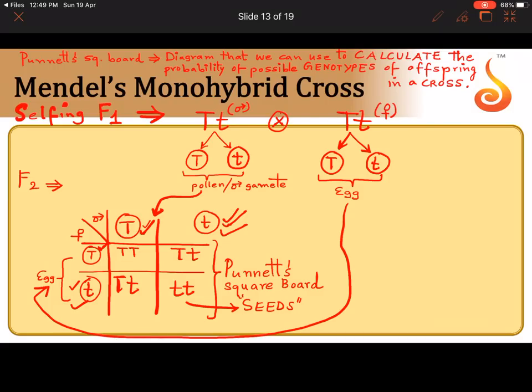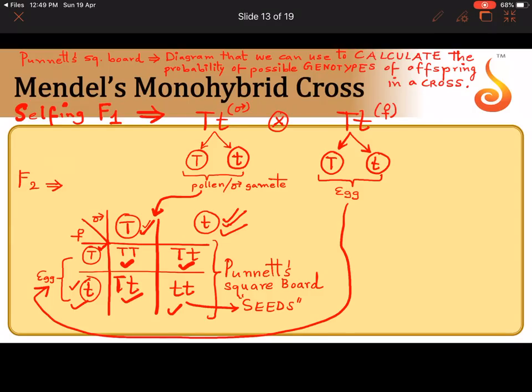So if you put this box, you know that the possible genotypes are homozygous tall, heterozygous tall, heterozygous tall, homozygous dwarf. So to find this probability, you are going to use this diagram or this graphical representation that is referred to as the Punnett square board. It is used to calculate the probabilities of all possible genotypes of offspring in a cross.